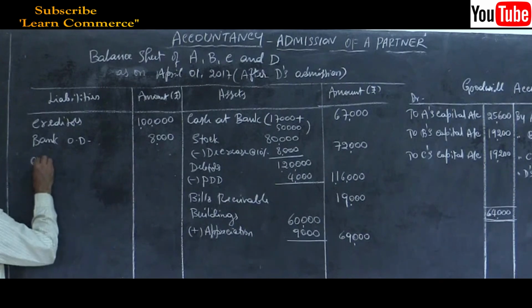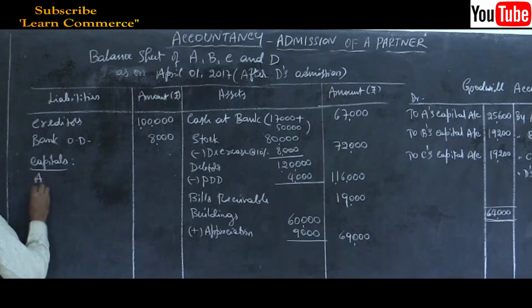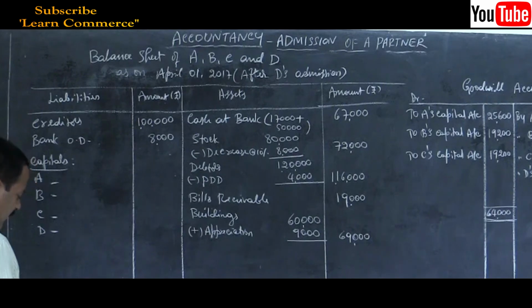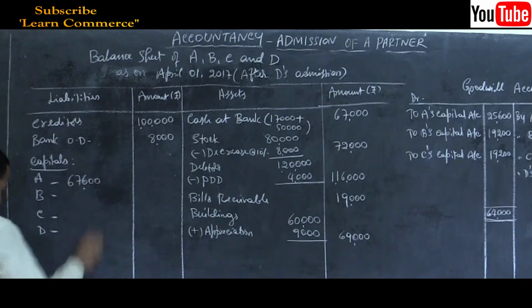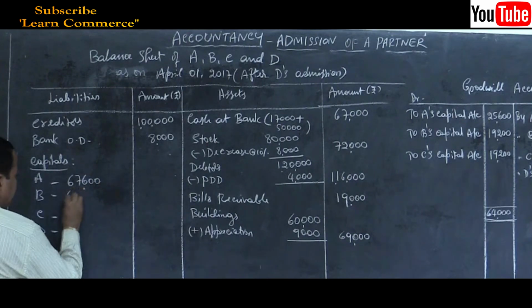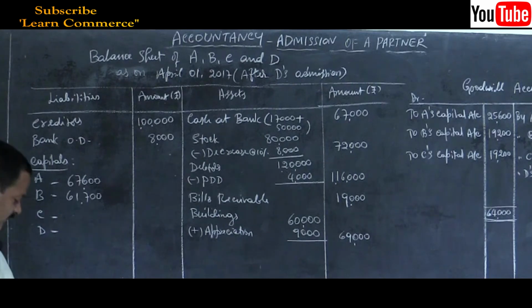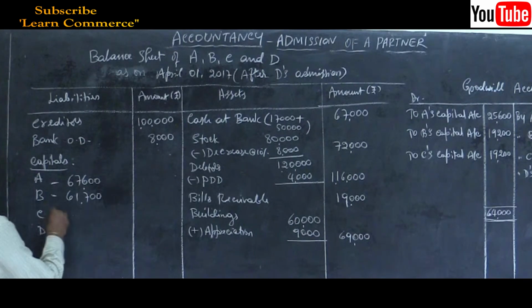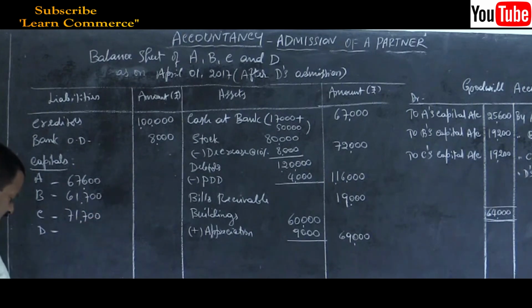Write capitals. Capitals, under that A, B, C and D. Write the final capital balances of their capital accounts. 67,600. Then 61,700. Capital balances, don't write the totals. 71,700 and 34,000.